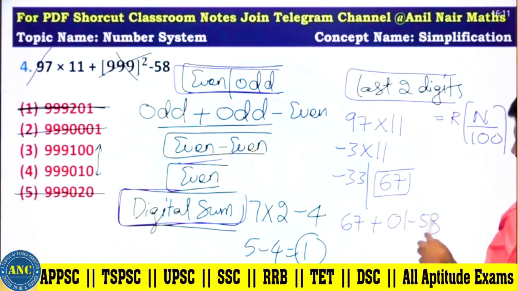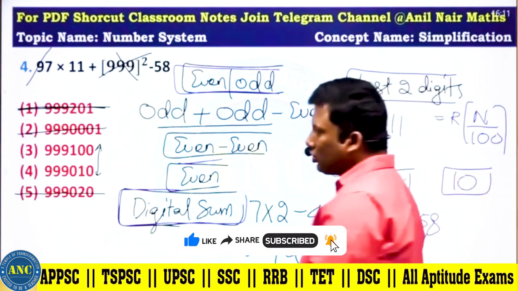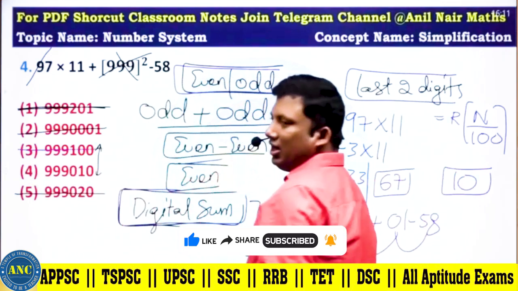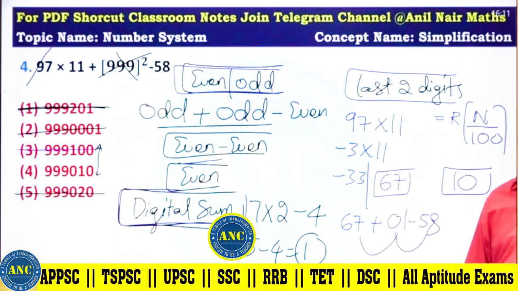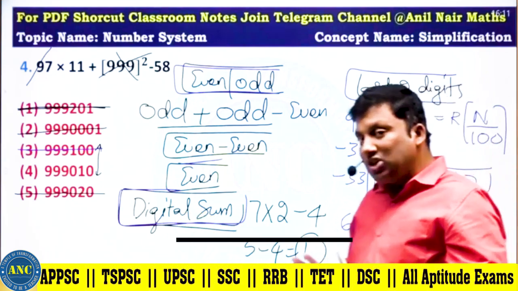68 minus 58. Last two digits should be 10. So option number 3 is eliminated. I hope the idea is clear. Again, I am explaining, sir.